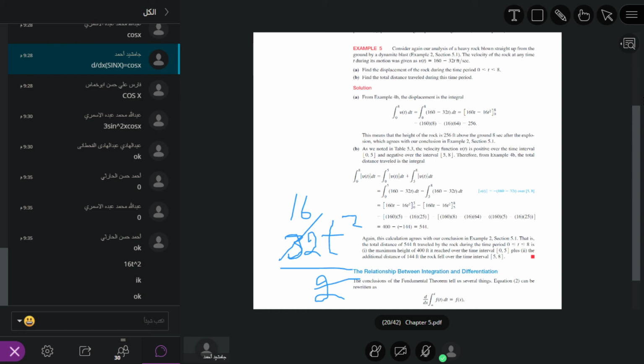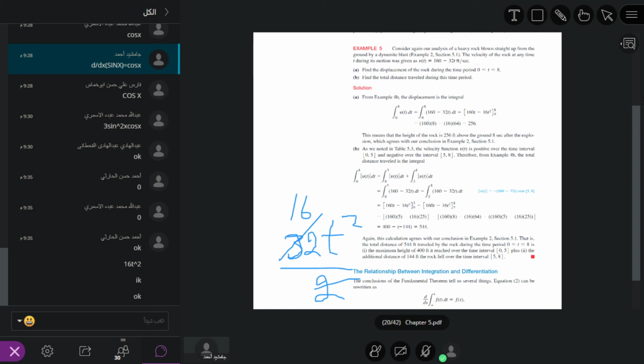The velocity of the rock at time t during its motion was given by v of t equal to 160 minus 32 t feet per second.